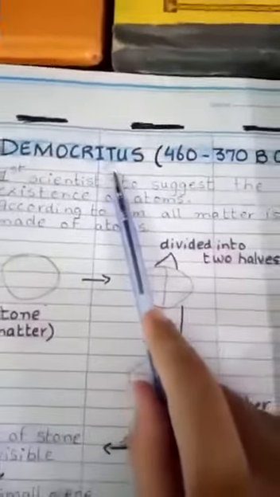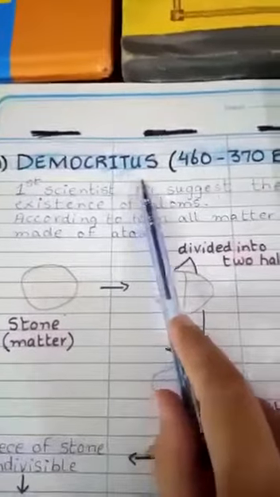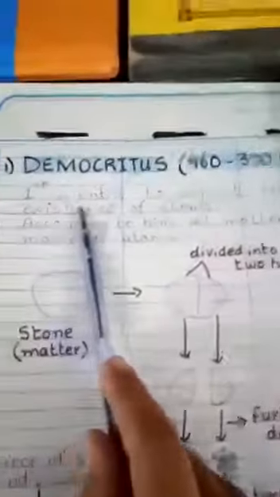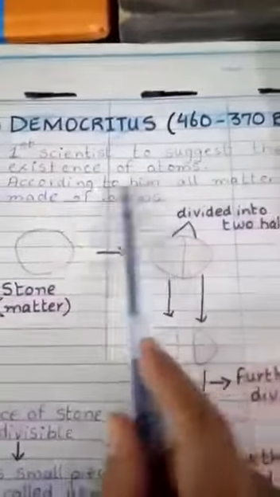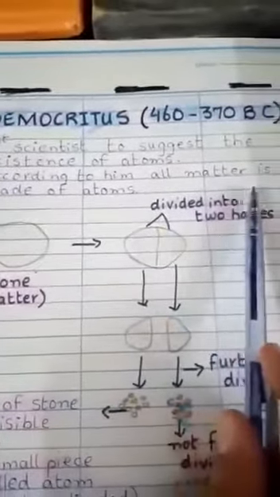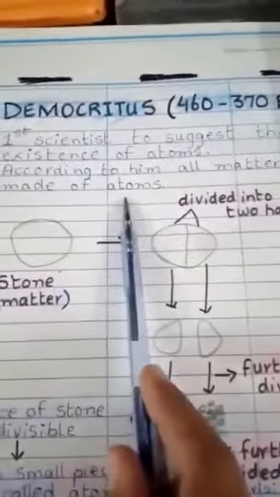Democritus was a Greek philosopher, 460 to 370 BC. He was the first scientist to suggest the existence of atoms. According to him, all matter is made of atoms.